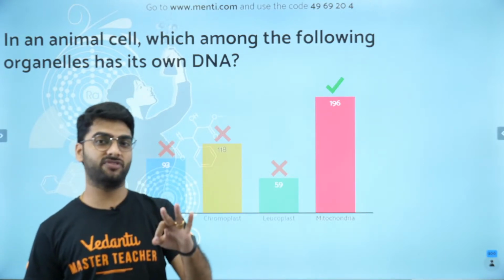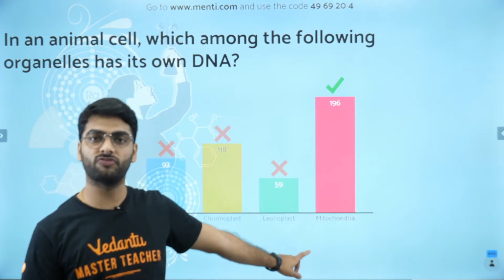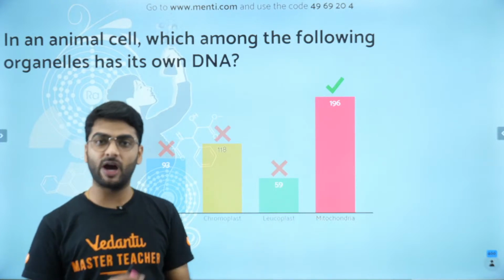And if they have DNA, the fourth option should be all of these. But the fourth option was not all of these, it was mitochondria. So even if we do the odd one out, mitochondria is the correct answer.